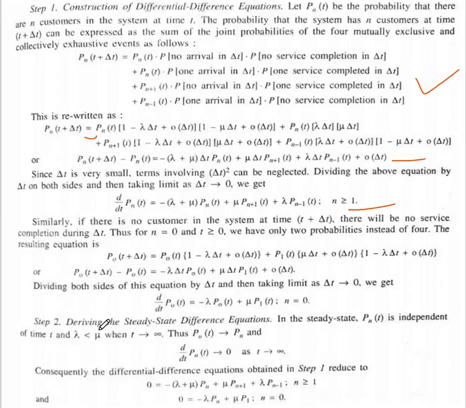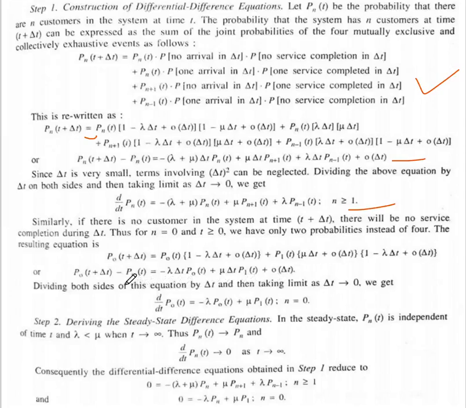Similarly, if there is no customer in the system at time t plus delta t, that means n equal to 0, there will be no service completion during the time delta t. That means for n equal to 0, n means number of persons. If there is no person, that means n equal to 0, and t must be greater than or equal to 0. T time is always increasing. So we have only two probabilities instead of 4.